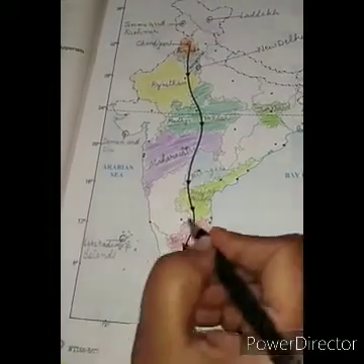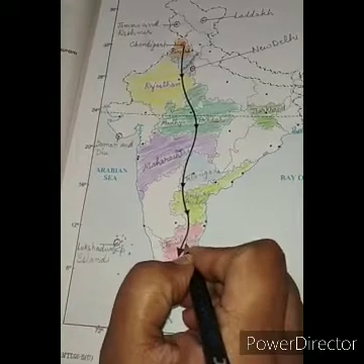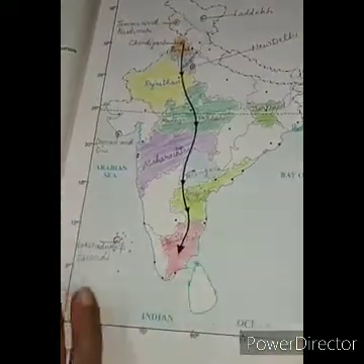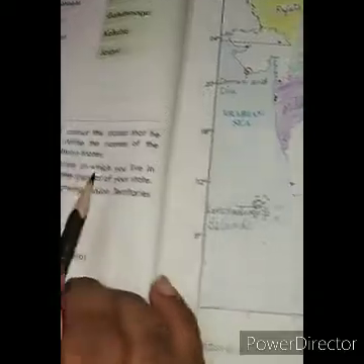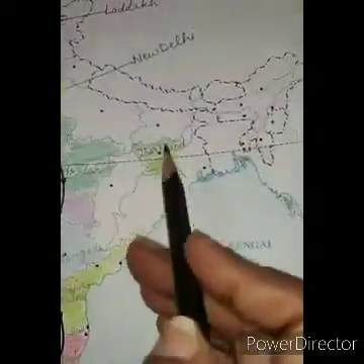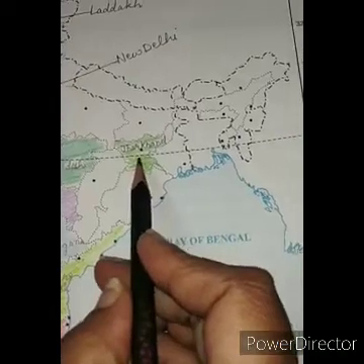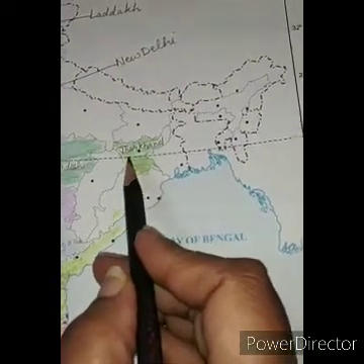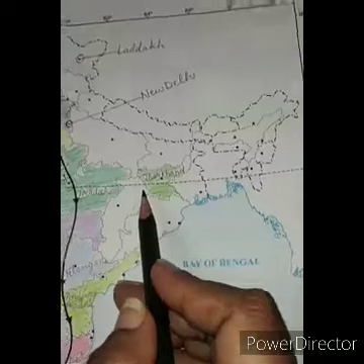You will also color these states. You will write their names neatly. And then one more question, next question is given, that color the state in which you live. Okay. So here we have Jharkhand. I have colored it with green color. You will also use green color only because the question is asking the same thing.